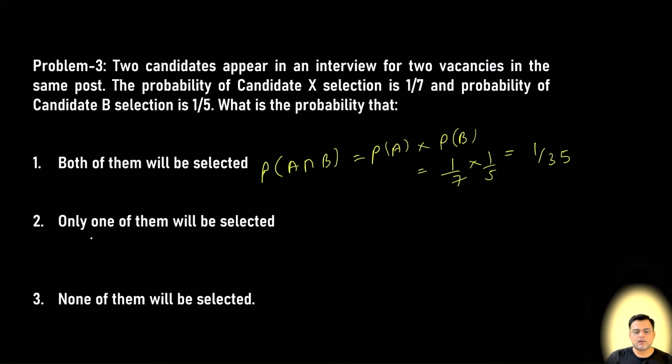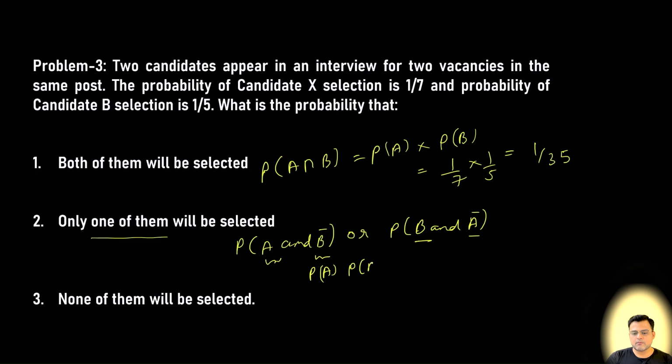And what is the probability that only one of them will be selected? This is slightly tricky. Only one of them selected will be P(A and B bar), or P(B and A bar), which means either A gets selected and B doesn't, or B gets selected and A doesn't. If you break it down, this will become P(A) into P(B bar) plus P(B) into P(A bar).